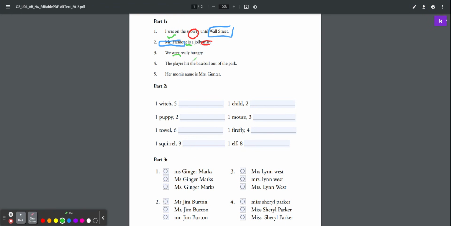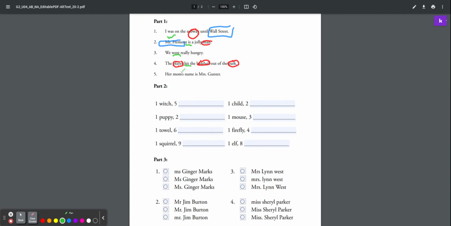Number 4, the player hit the baseball out of the park. So we're going to go with our nouns first. So we have a person, player, we have a thing, baseball, and we have a place, park. Park is not capitalized, therefore it is a common noun. There are no proper nouns in this sentence. The next thing will be our verb, which is an action verb. What did the player do? He hit the baseball. So hit is our verb.